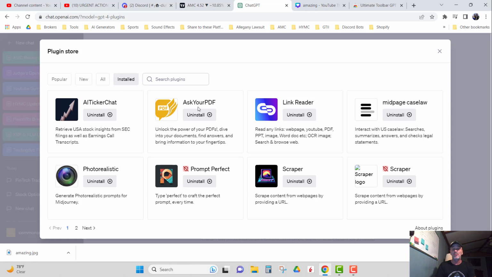Ask Your PDF. That's one of the most important ones I ever used. Link Reader, which goes and scrapes information off of the websites. This is one of the ones where I go and do the ESPN, and I have it scrape all the information about the baseball players and so forth, and it gives me a prediction of who should win that ball game. But then if I need to research a case, I've got mid-page case law. All right, if I need it, that's another scraper. It goes and gets the information for my sports betting.